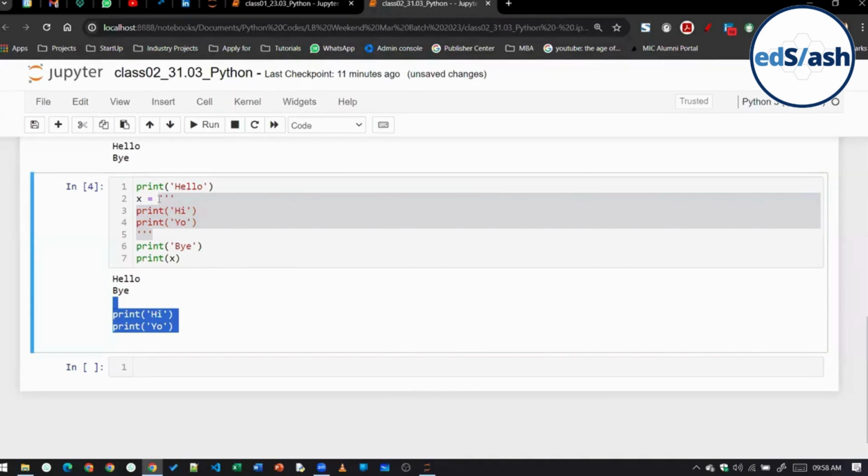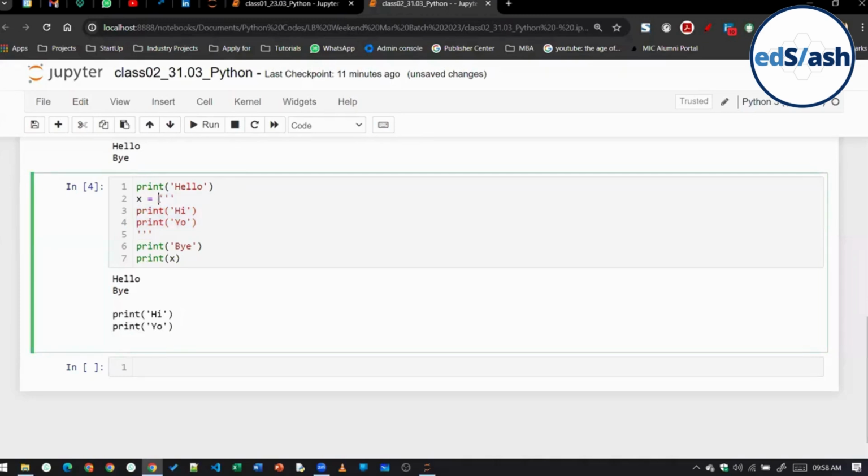When we were not storing this multiple line string inside a variable, it was acting like a comment, but it was not a comment. Are you getting the difference, everyone, class? When we say comment, Python will not at all read the comment. Whatever is written after the hash, Python will completely ignore that. But here Python will read. The entire idea of creating a comment is it will also save time. Suppose you have written some lines as a comment, so Python will ignore them.